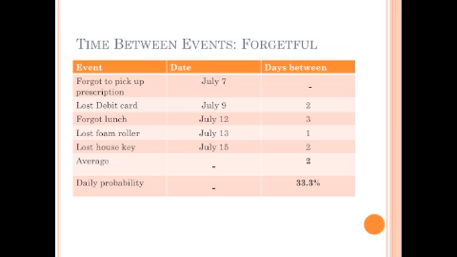Next, the time between events will be determined for the forgetful category. First, I calculate the number of days between each of the events. Then, add them all together and divide by 5 to determine the average. The daily probability is then calculated by dividing 1 by the average plus 1.